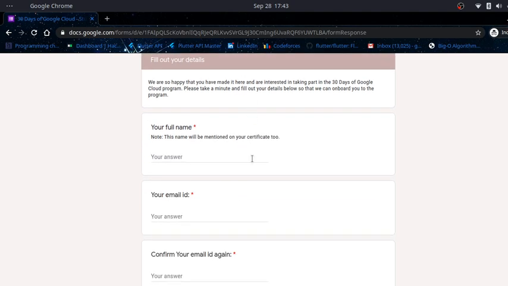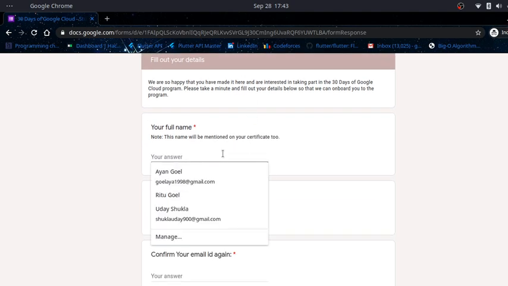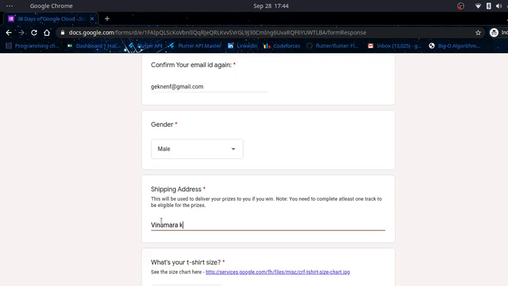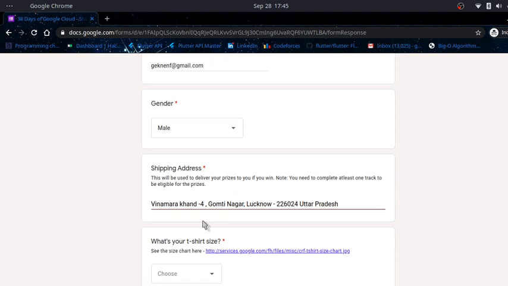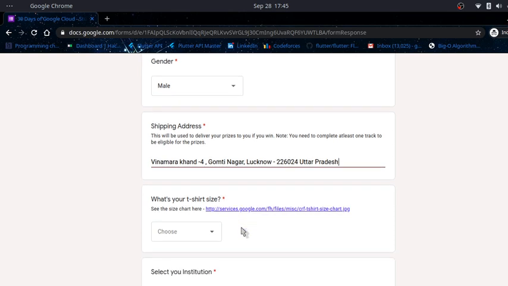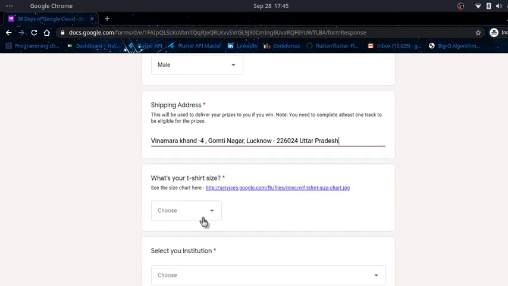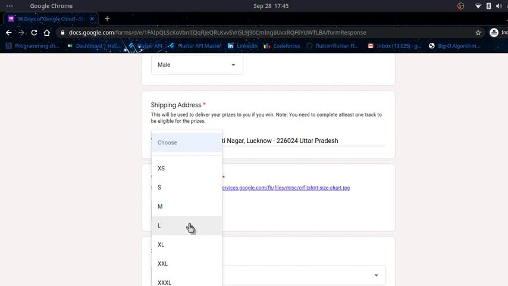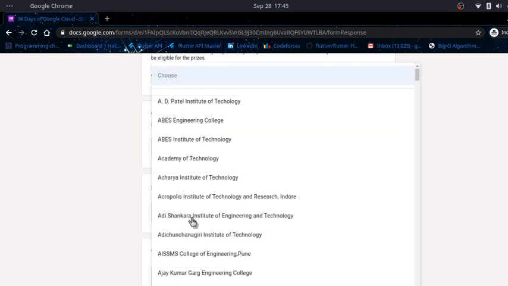Then comes the actual form, detail filling. So you can see my name is Ayan. To get your goodies and all the swags, put your shipping address properly, or else there may be a problem in future. Now select your teacher site. Mine is 62. Then select your institution.